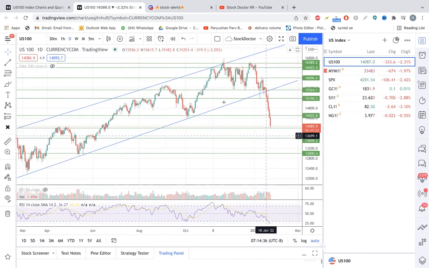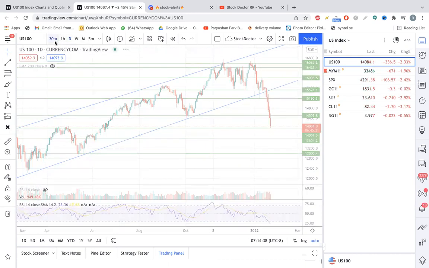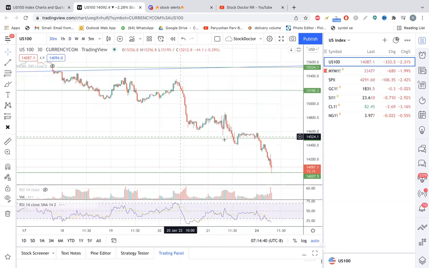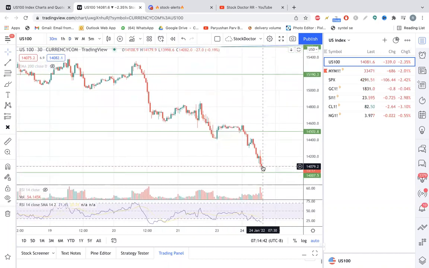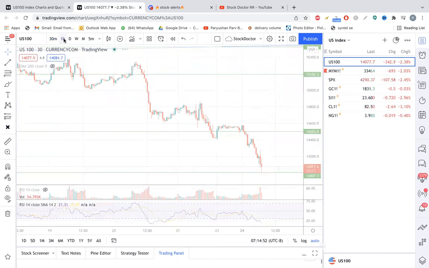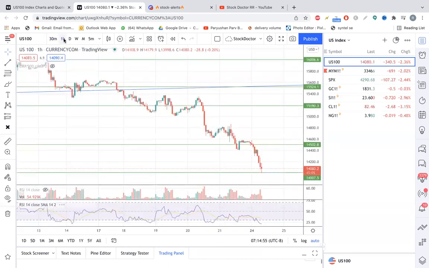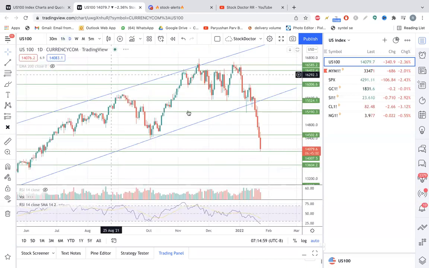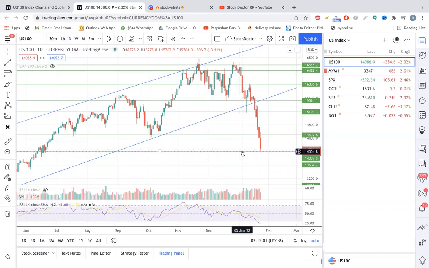On the 30 minutes chart, right now it is still trading near the lowest point of the day. It touched the trend line, it touched the horizontal support, and then it gave a bounce back of almost 80 points from there. So does it mean that we should buy here? No, we cannot conclude that, because we need to see how it closes by the end of the day.